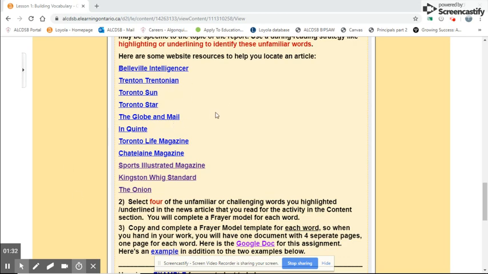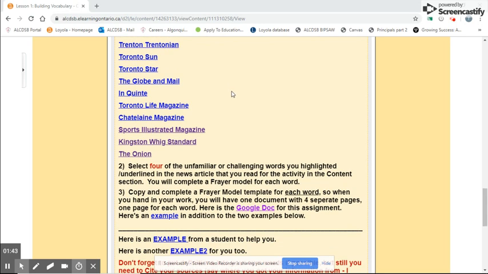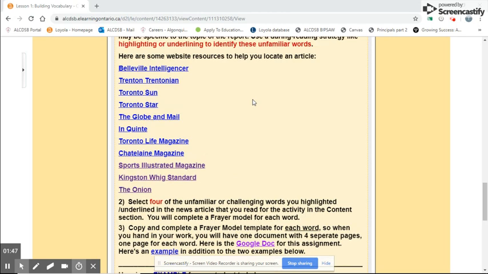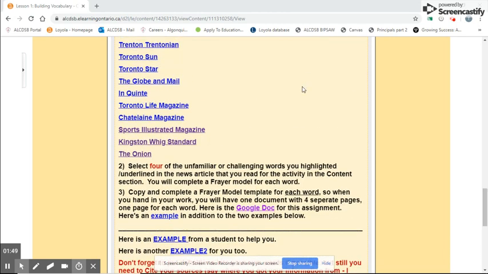Choose any one of these, or you can find something on your own that you in some way like, and go through and find something you're interested in. I think it's always a good idea to read something you're somewhat interested in. As you're going through the article, take a look at any unfamiliar words that you find. You have a couple options. You can write it down, or you can open a Google Doc and copy and paste those words into the Google Doc. Any way you want to make those words stand out in some way for you.